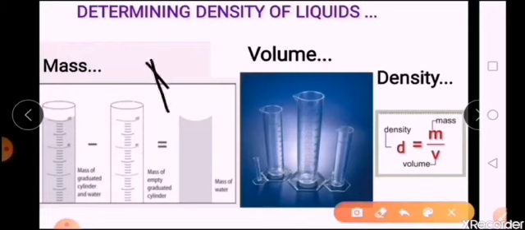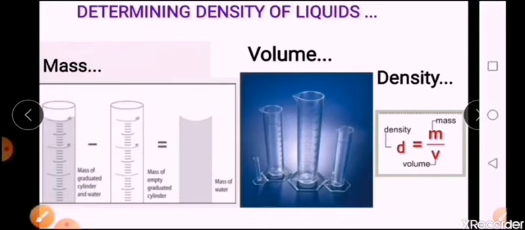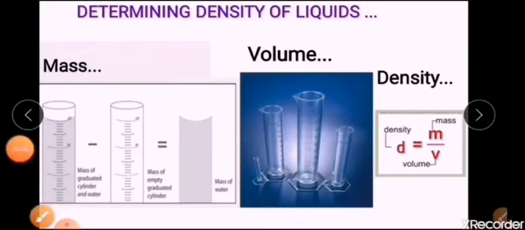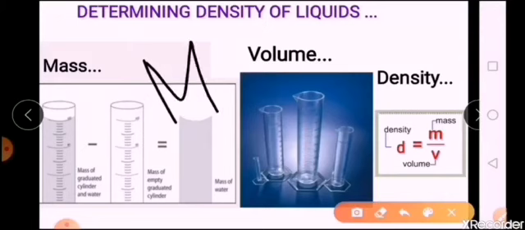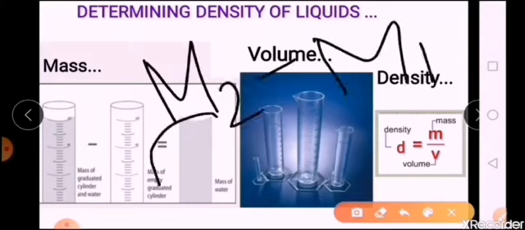Got it? Now you have the mass of the cylinder and liquid together, and that of the empty cylinder or container you have taken. Now subtract the values: from the value of your container and your liquid together, you subtract your empty container value, that is, you subtract M2 minus M1, so that you will get the required mass of your liquid alone, right?